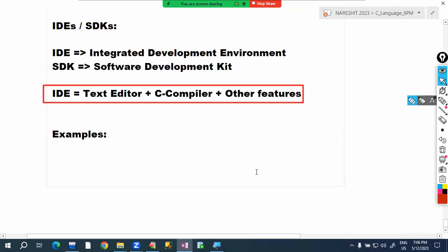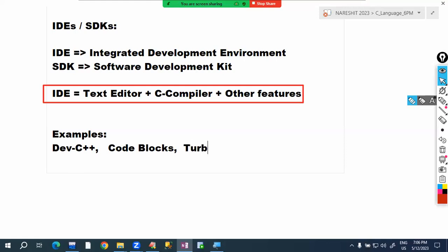So I am using this Dev C++. This is one IDE. Like this, many IDEs are available in the market. Code Blocks is one IDE, just like Dev C++.